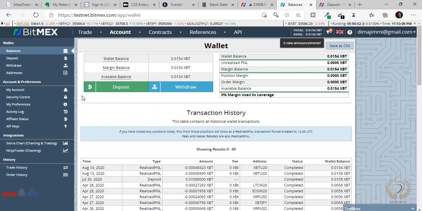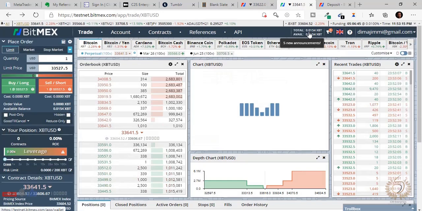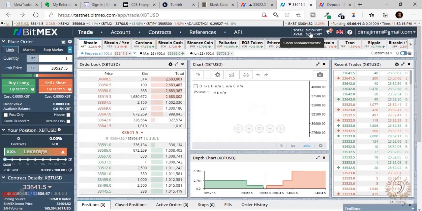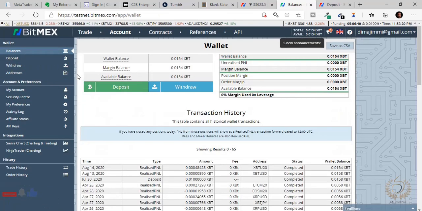Now here, like I said, if you want to go to this page, your money page, you click your money icon where you have your balance showing, and it's going to take you to this page. Now here you have your various balances. Unrealized profit and loss, if you hover here, it's going to tell you the current profit and loss from all open positions. This is what you have on your trades at that moment. If you have any open trade, whether you're making profits or making losses, it's going to show here.